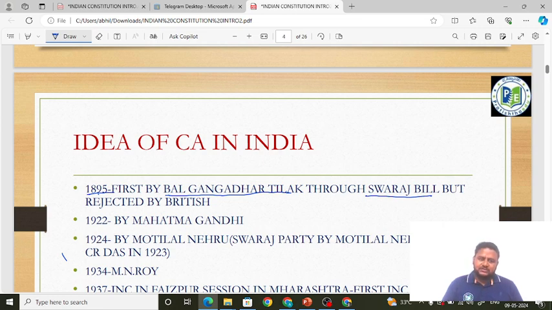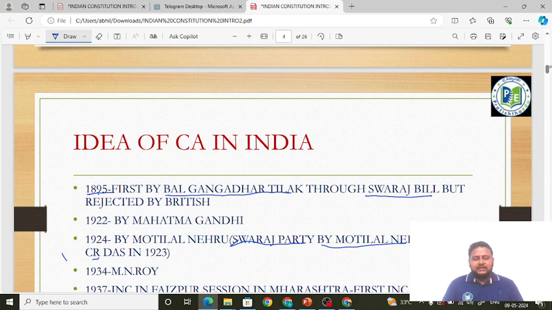When the non-cooperation movement was called off, some enthusiastic people like Motilal Nehru and Chittaranjan Das, in 1923, formed their own party because they were disappointed with the Congress and with Mahatma Gandhi calling off the movement. So they formed the Swaraj Party in 1923. By whom? By Motilal Nehru and C.R. Das. C.R. Das is nothing but Chittaranjan Das. This is also very important. They can ask who formed the first Swaraj Party. It is, friends, Motilal Nehru and C.R. Das.